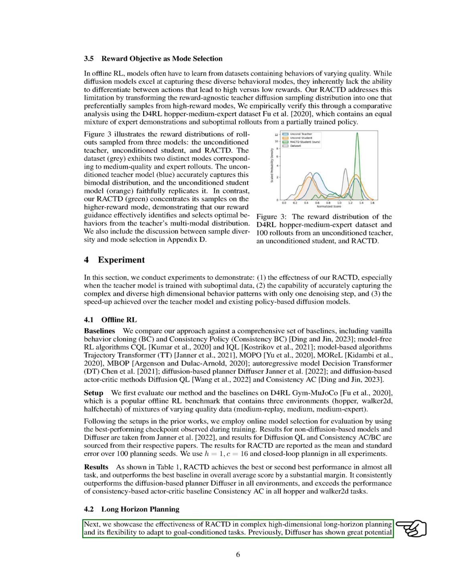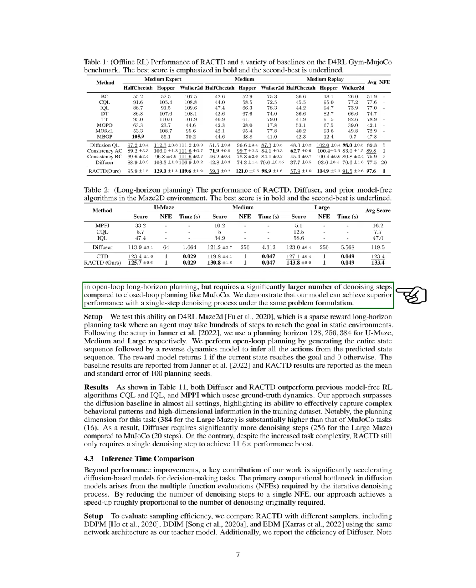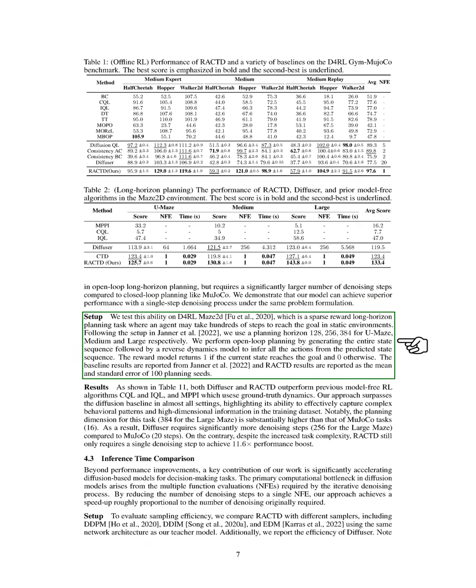Next, we highlight RACTD's effectiveness in complex, high-dimensional long-horizon planning and its adaptability to goal-conditioned tasks. While diffuser has shown promise in open-loop long-horizon planning, it requires many more denoising steps compared to closed-loop planning like MuJoCo. We demonstrate that our model can achieve better performance with just one denoising step under the same conditions. We test this capability on the D4RL Maze2D, a sparse reward long horizon planning task where an agent may need to take hundreds of steps to reach the goal.